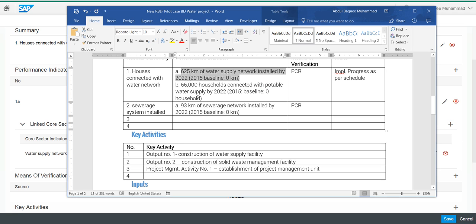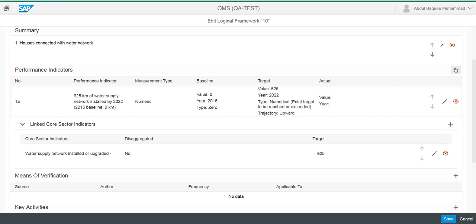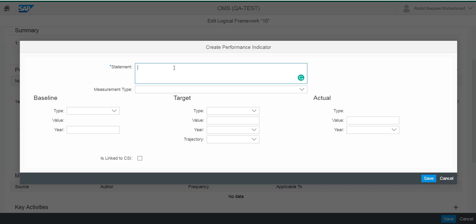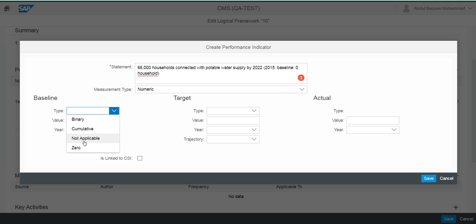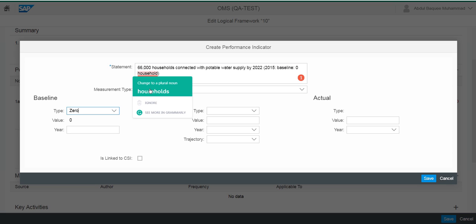If you recall here, the household connection, let me cut it from here so that I can paste it over here. So the first indicator is done. Let's do the second indicator very quickly. Again, this is 66,000 households connected. It's numeric. Its type is, again, initially you don't have anything in any household, so I have 0 households.